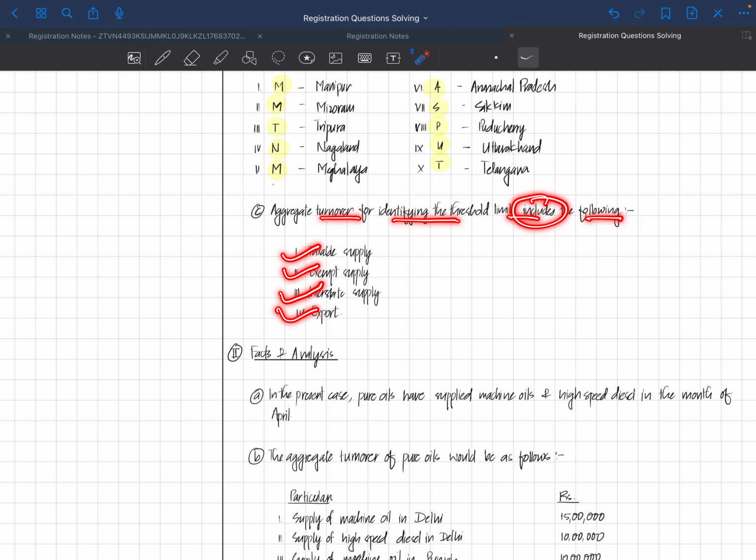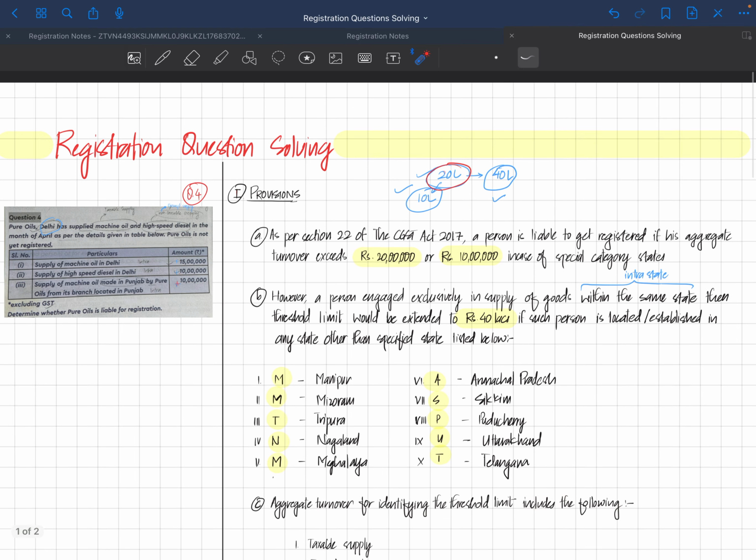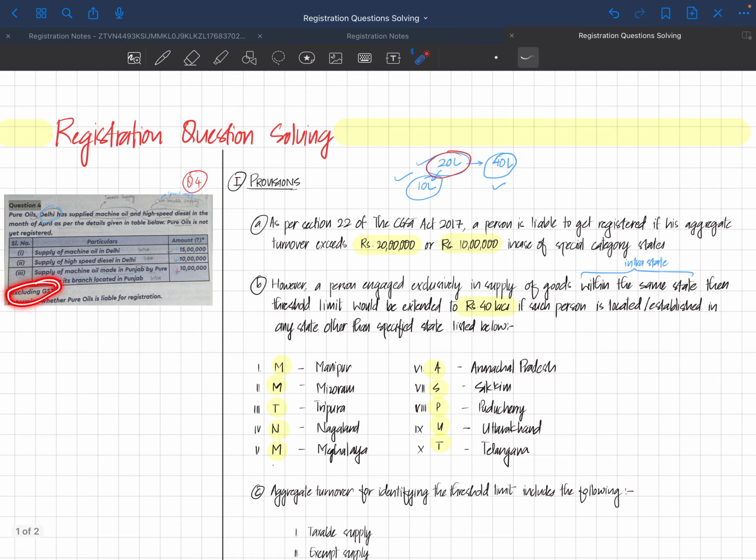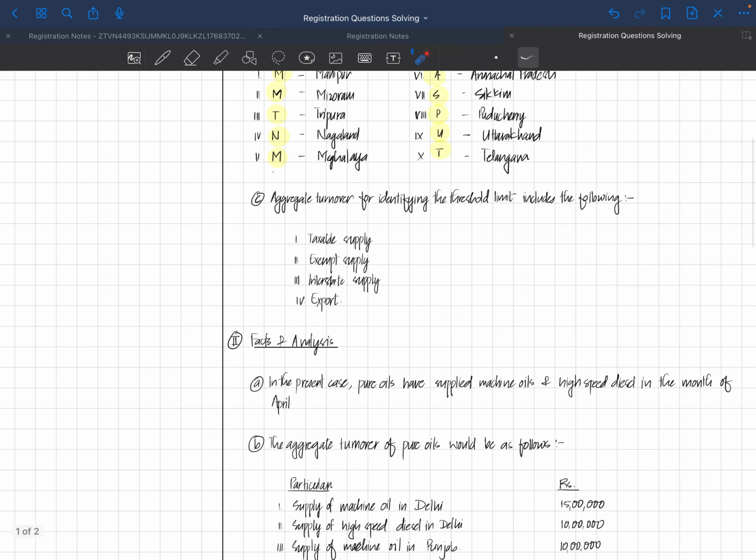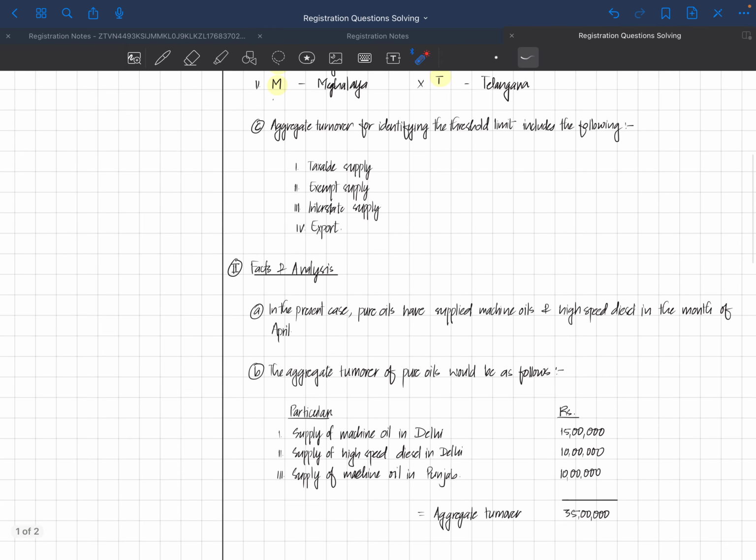interstate supply or export. If you want to write what is to be excluded, that's fine as well, but since we do not have such stuff in the question, we can ignore it. But if there was anything regarding GST, however it's written, excluding GST. If it was including GST, you should have written what is to be excluded as well.